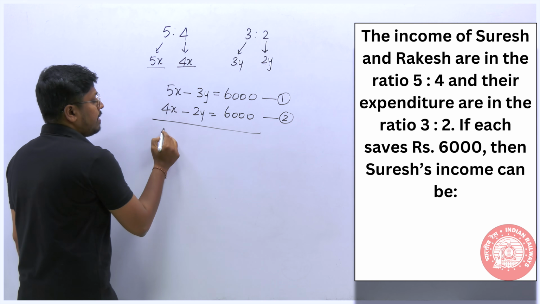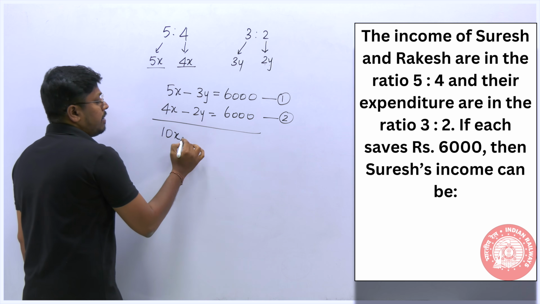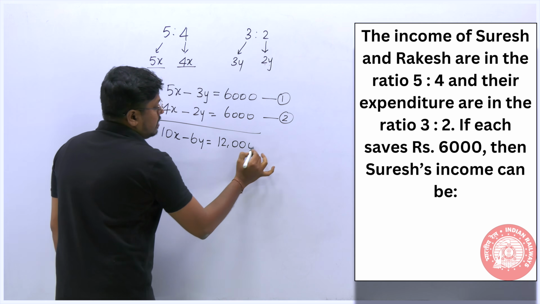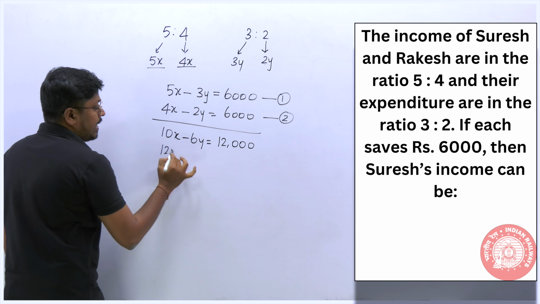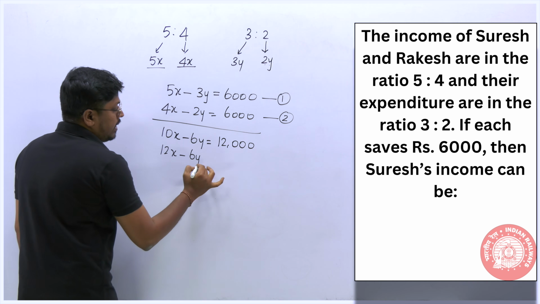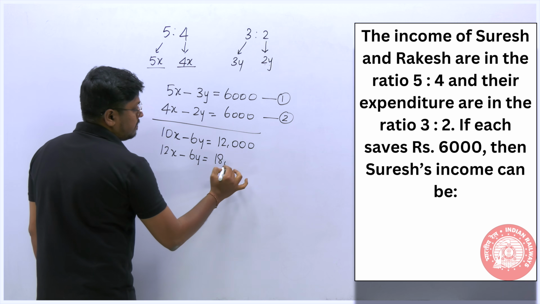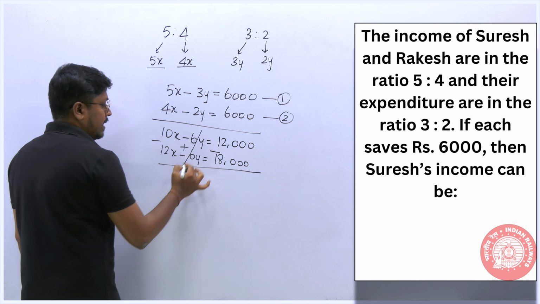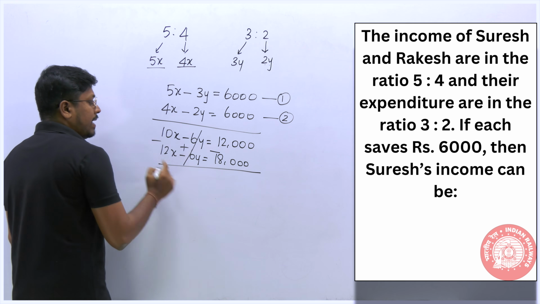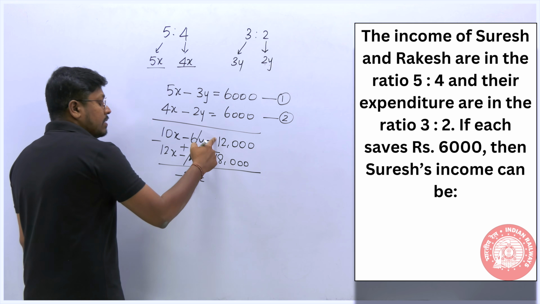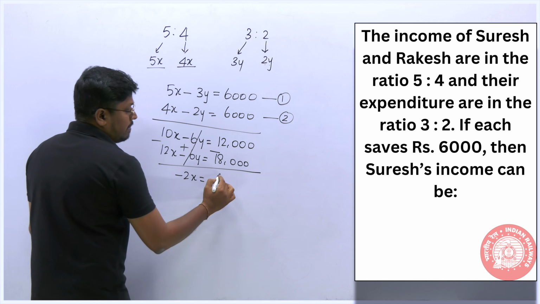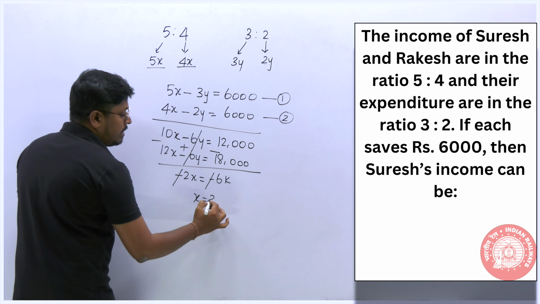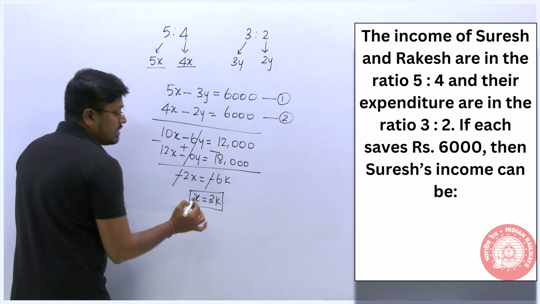Multiplying by 2: 10x minus 6y is equal to 12,000. Multiplying the second by 3: 12x minus 6y is equal to 18,000. Now subtracting, minus 6y and minus 6y cancel, and 10x minus 12x will be minus 2x, and 12,000 minus 18,000 will be minus 6,000. Cancelling the minus signs, x will be 3k. That means the value of x is equal to 3,000.